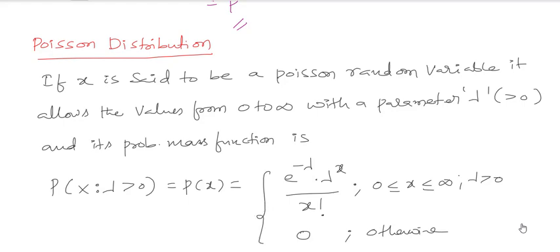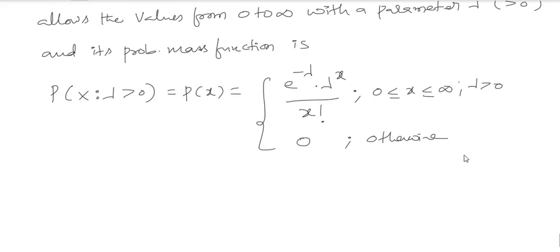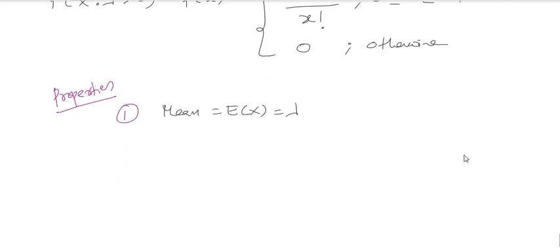This is the probability mass function for a Poisson random variable. Among the properties, the mean E of x is lambda, and the variance is also lambda.